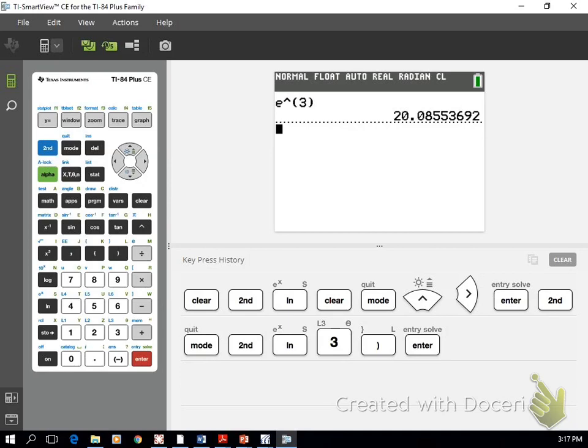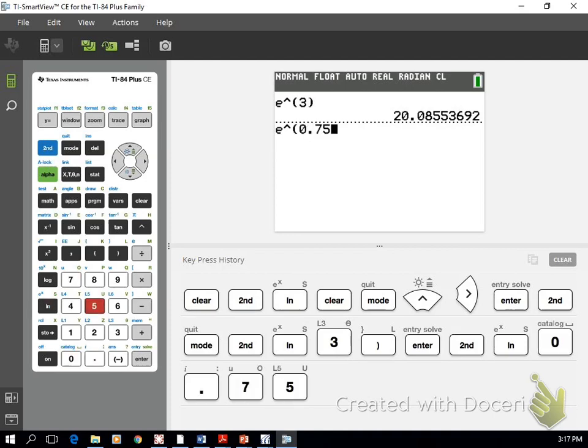Okay, so e to the, I've already forgotten, 0.75. So we want to shift e to the 0.75, close those parentheses, and hit enter, and you get 2.12.